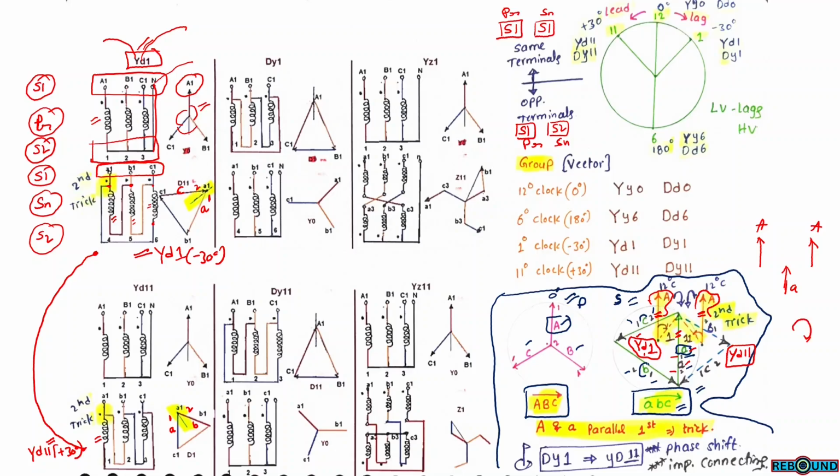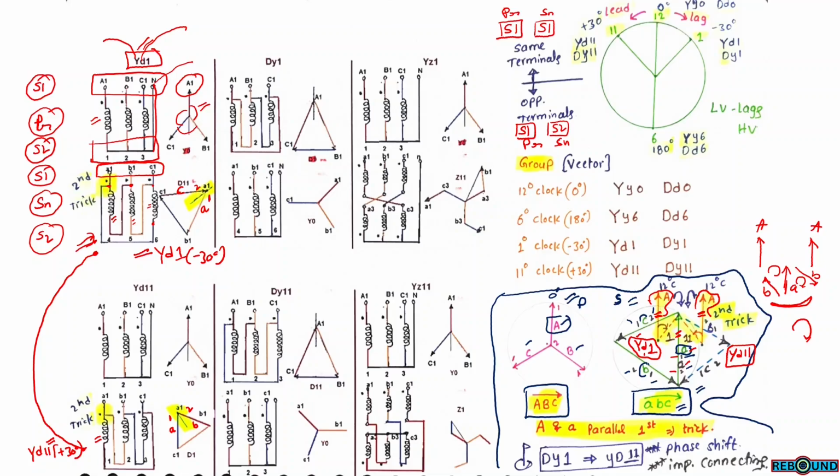So this is A winding and this can be B winding, and this can also be the B winding. This is the phase sequence. This is also clockwise direction and this is also clockwise direction. So from the given connection diagram, we need to check the type of connections between A winding and B winding so that we can finalize the vector grouping of this transformer.